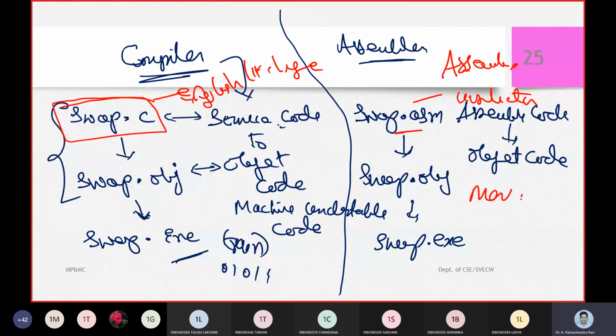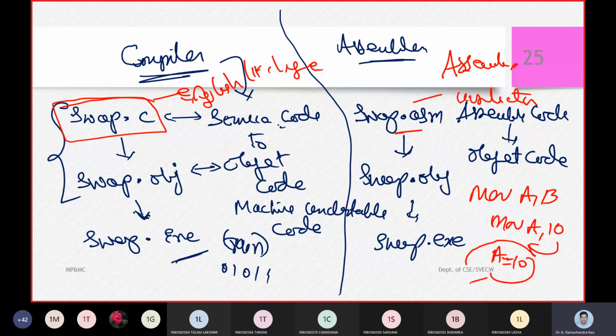So, move a comma b. I can say move a comma 10, which means 10 is moved into a. In a high level language I would say a is equal to 10. That is a high level language. Move a comma 10 is an assembly language.